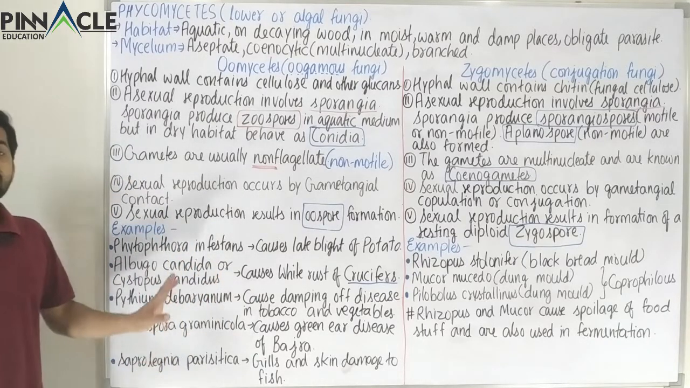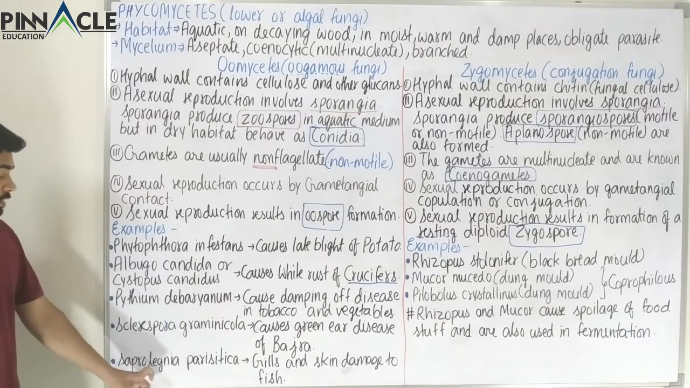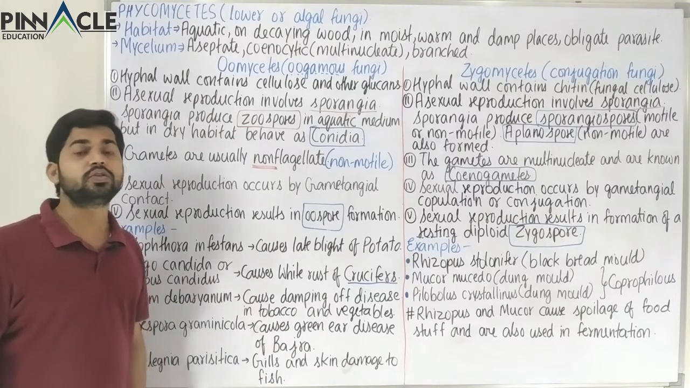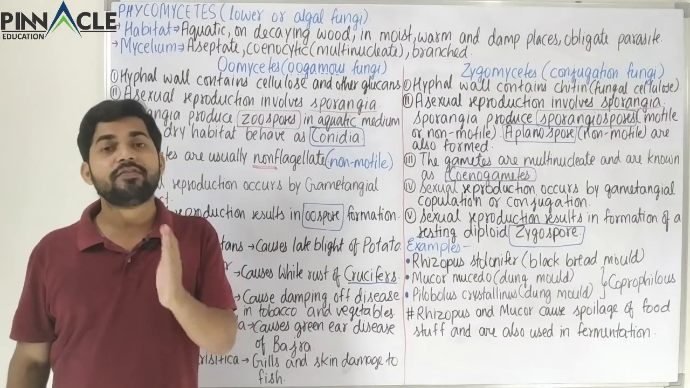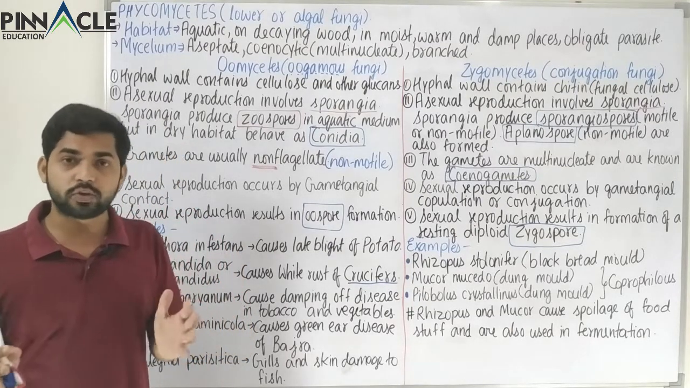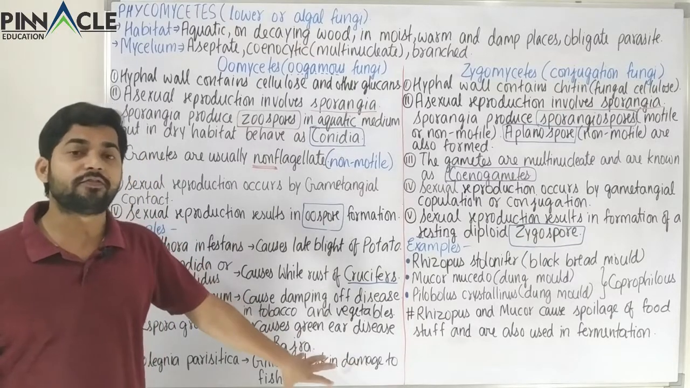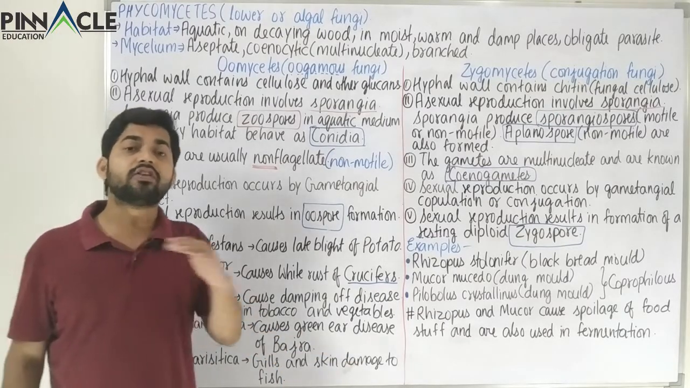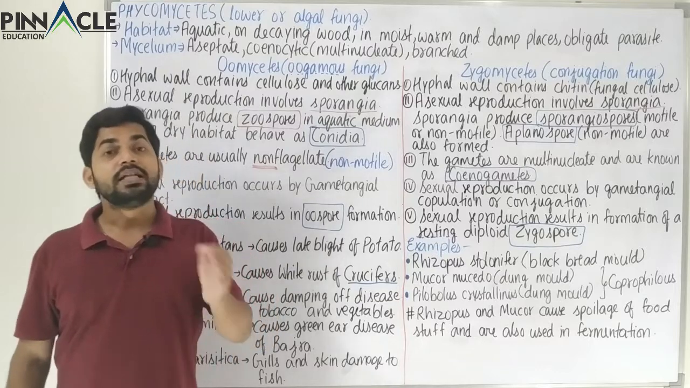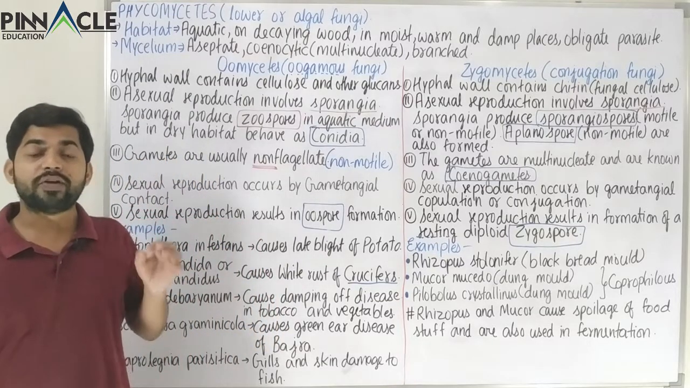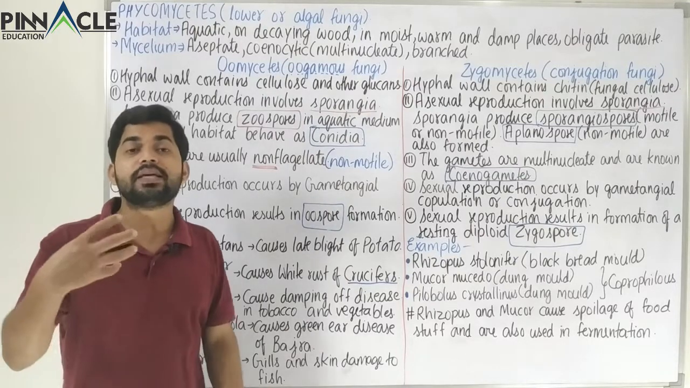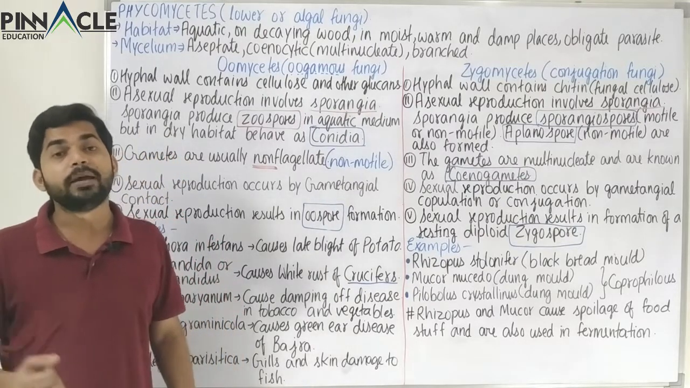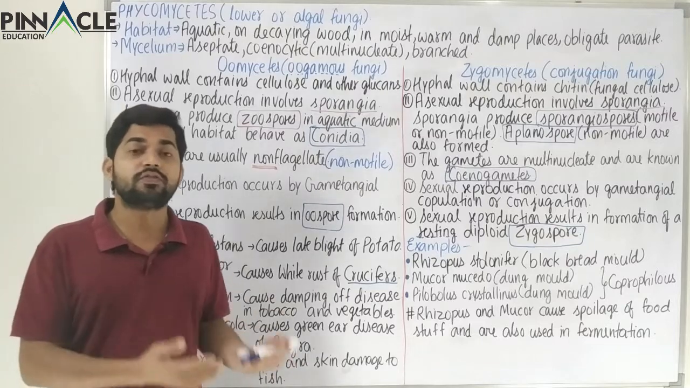And the last and least important is Saprolegnia parasitica. There is a fish called salmon, and salmon is a very common fish eaten in many parts of the world. In salmon, it damages the skin of the fish and also the gills of the fish. When the gills of the fish are damaged, they get infected by many bacteria, and therefore the fish will die.